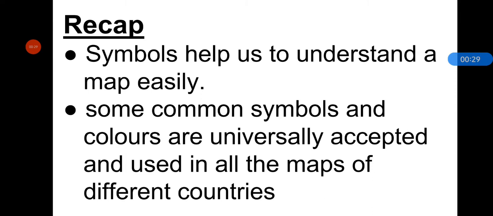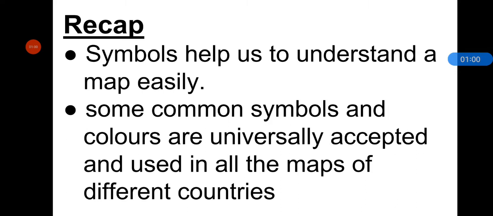So a map shows, what is a map? A map shows a large area on a small piece of paper. And it is impossible to give all the details in writing on a map. So symbols and their different colors are used to show the features on the map. And with the help of symbols and their colors, we can find a place easily.